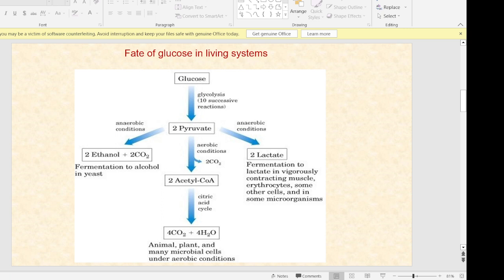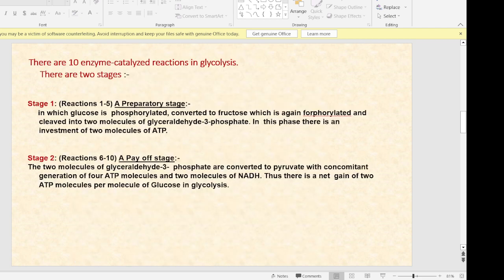Now this pyruvate can follow three paths: first, conversion into ethanol and carbohydrate; second, conversion into acetyl CoA; and third, conversion into lactate. When pyruvate is converted into acetyl CoA, it's an aerobic reaction, while when it is converted into lactate, it is an anaerobic reaction, and this reaction is known as Cori's cycle.